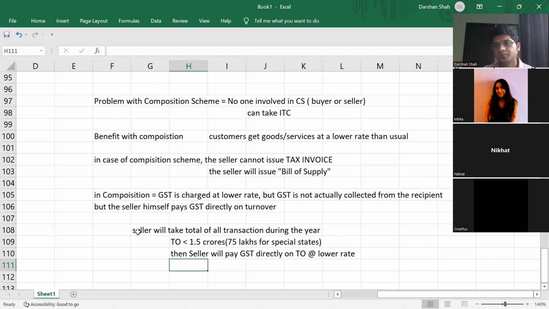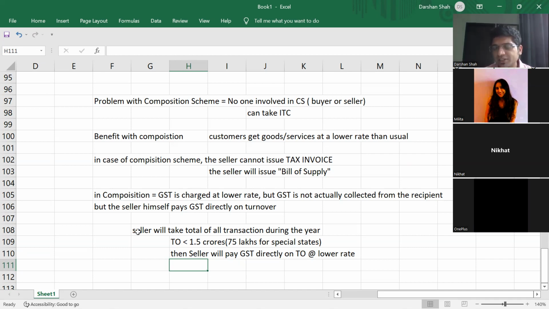So what if the turnover at the end of the year turns out to be more? If the turnover turns out to be more, by default you come out of composition scheme. Once you come out of composition scheme, you will have to collect GST at normal rates from your customers.